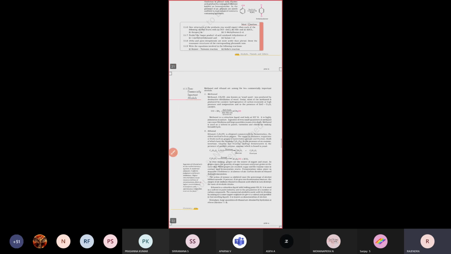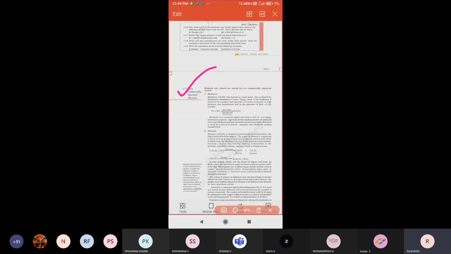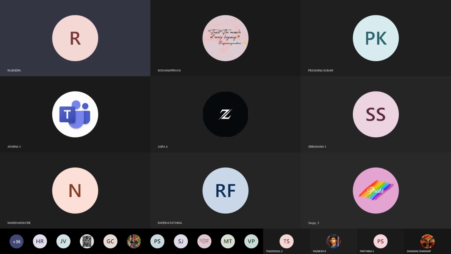In the next 2 o'clock period, we will see some commercially important alcohols. Commercially, what purposes are ethanol and methanol used for? What are the major uses of these alcohols? And next, what is meant by ethers, and what are the preparation methods? Those preparation methods we are going to see in the 2 o'clock period.